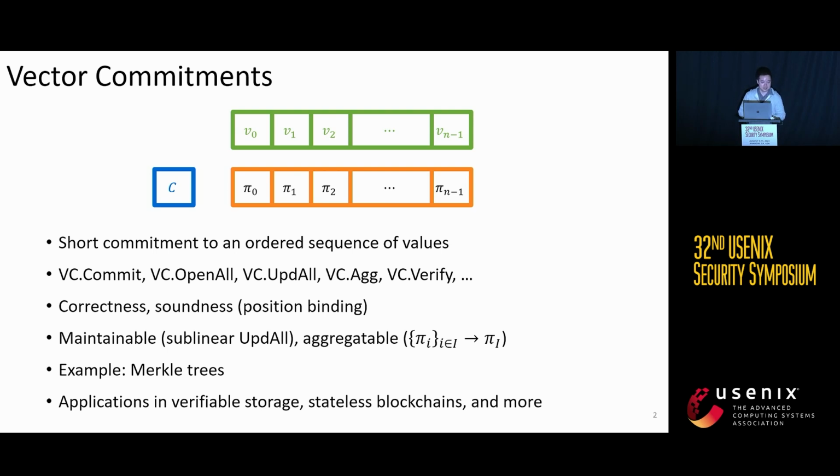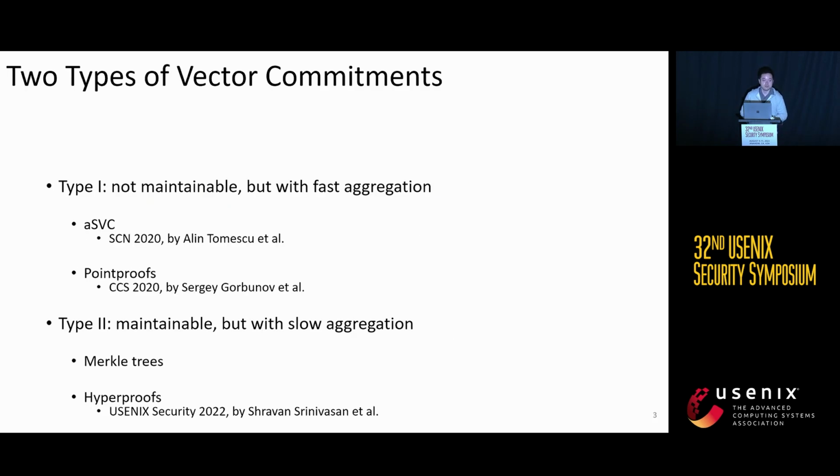Also, vector commitments have applications in verifiable storage, stateless blockchains, and more. There are two types of vector commitments. The first type is not maintainable, but has fast aggregation. In this type, we have ASVC and Pointproofs.